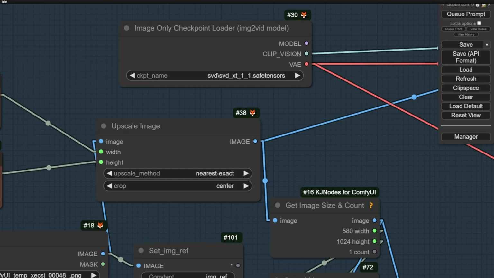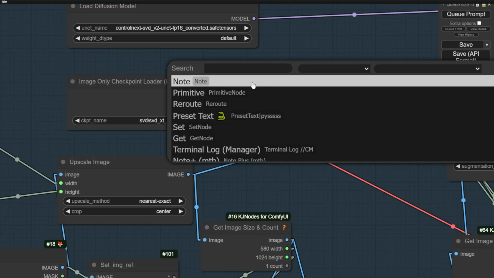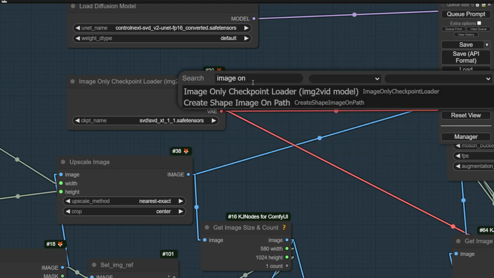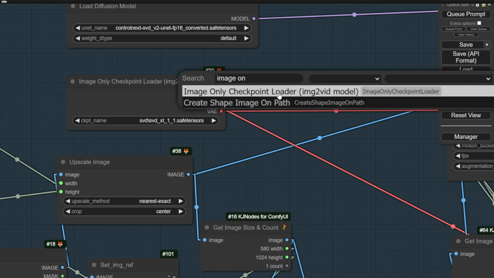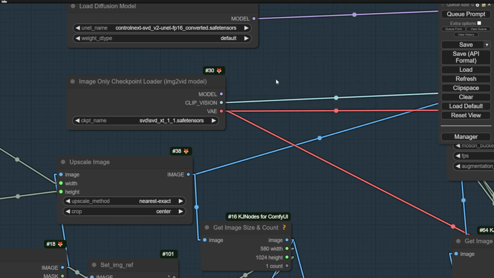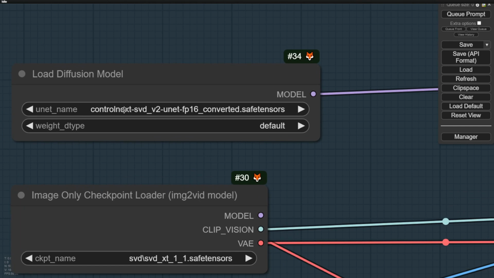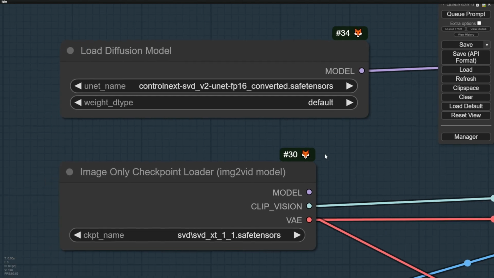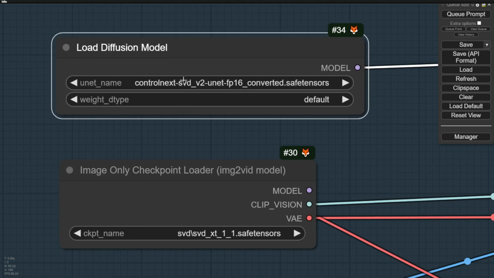Now we're using this one, the image only checkpoint loader, image to video models. This is in ComfyUI by default. As you can see, when I type image only in the search box, this custom node already appears. So we're going to connect the CLIP vision and VAE using the SVD base model. But for the model data, we're going to use the ControlNeXt converted safetensors file. So in total, we have two files, and this one we also save in our UNet folder.